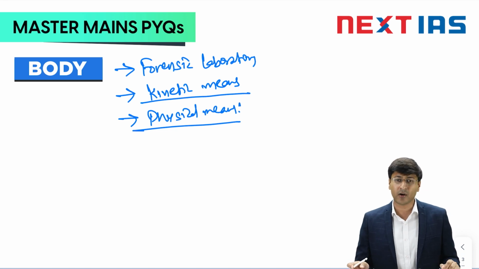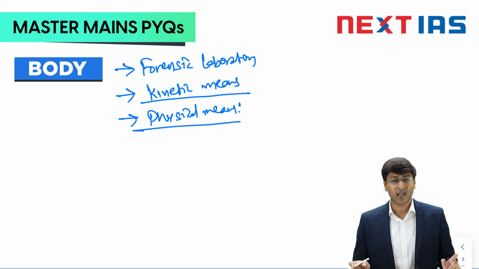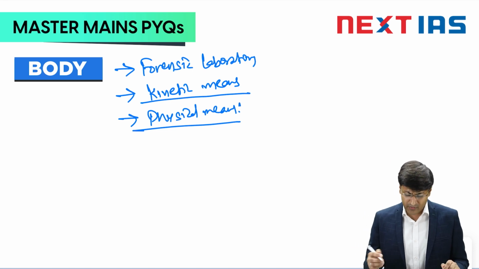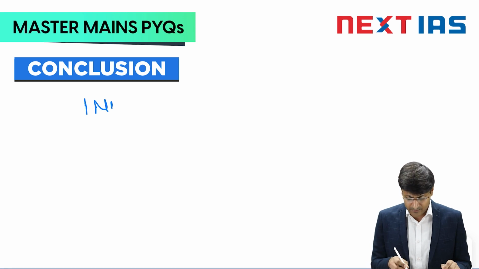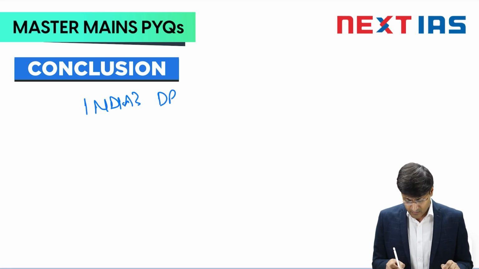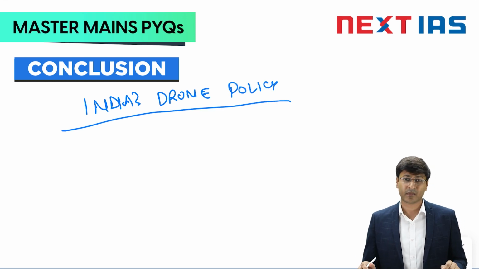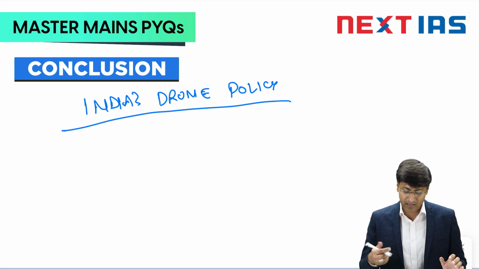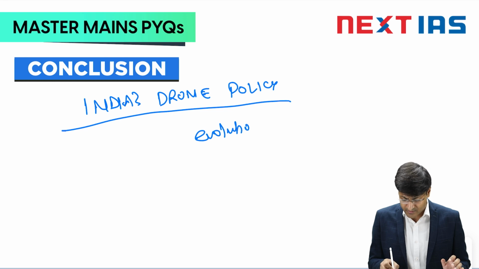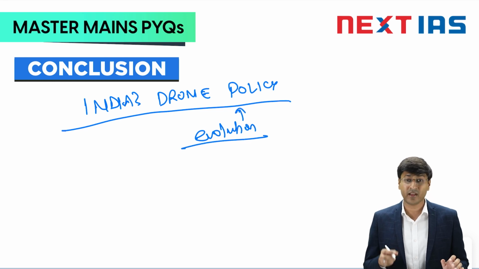I think this was all about your body part. If we have to conclude our answer, we can conclude the answer on an optimistic note. How can we conclude? That India's drone policy needs continuous evaluation. It needs continuous evolution. How? With the help of international inputs and collaborations. See, this is high time when India needs to make continuous evolution in its drone policy. And that is only possible when we take help of international inputs, international guidelines.